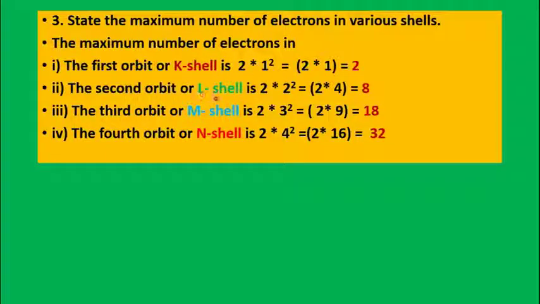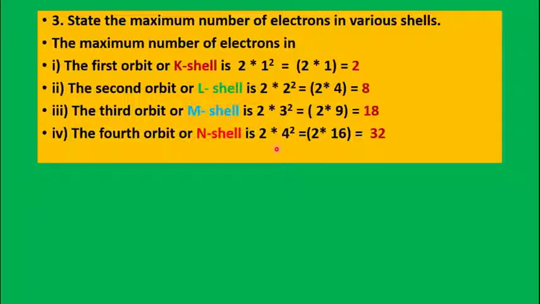The second orbit or shell is L shell, so the number of electrons will be 2 into 2 square, or 2 into 4, which is equal to 8. So maximum number of electrons in L shell can be 8 electrons. Third orbit is M shell, so you can calculate it by 2 into 3 square or 2 into 9, which is equal to 18. So M shell can have maximum of 18 electrons. The fourth orbit or N shell is given by 2 into 4 square or 2 into 16, which is equal to 32 electrons that can be accommodated in the fourth shell or N shell.